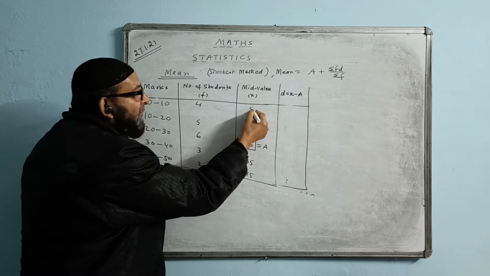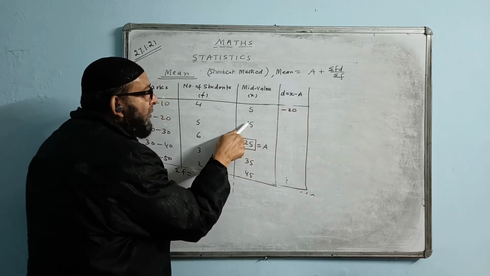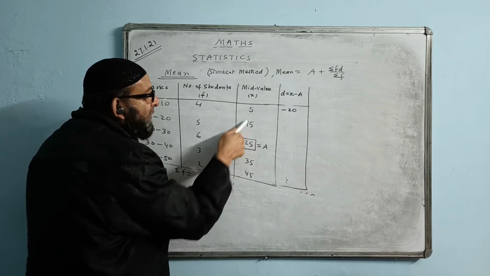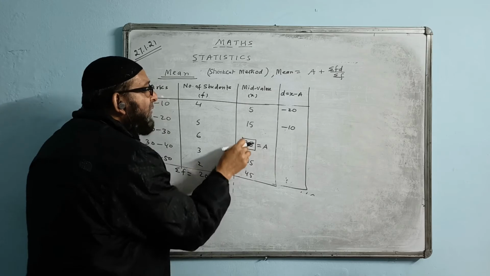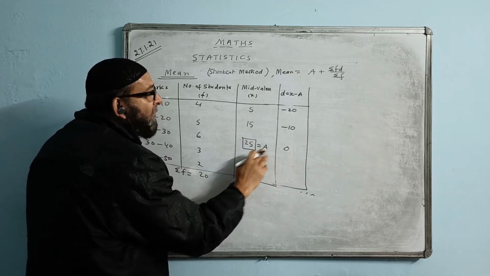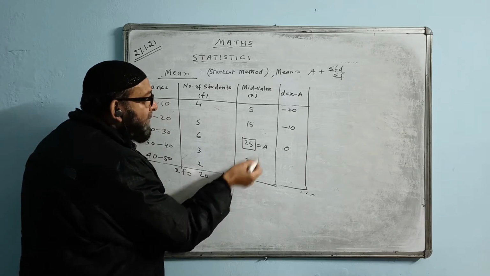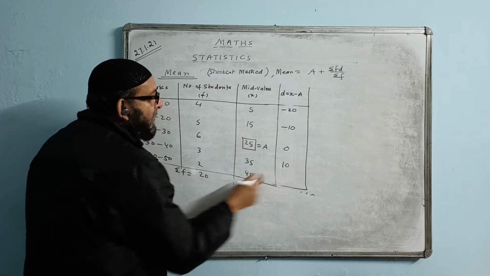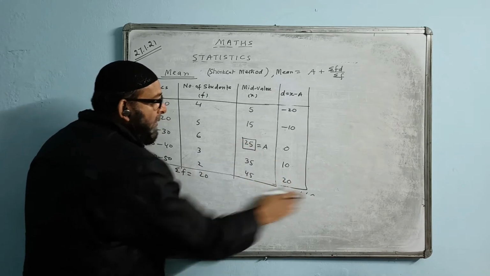5 minus 25, the answer will come minus 20. From 15 I subtract 25. 15 minus 25, the answer will come minus 10. 25 minus 25 itself will come 0. In front of A, the value always comes 0, remember. Now 35 minus 25, the answer will come positive 10. 45 minus 25, the answer will come 20.